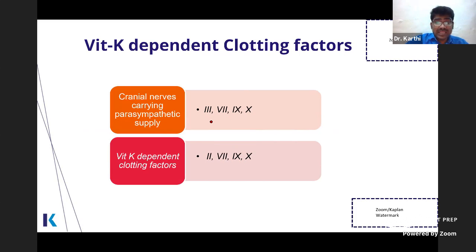Not only clotting factors, but also other proteins require vitamin K for the gamma carboxylation. So they are protein C, protein S, protein Z, and even your bone forming proteins. So that is why chronic warfarin therapy leads to osteoporosis. Remember this.